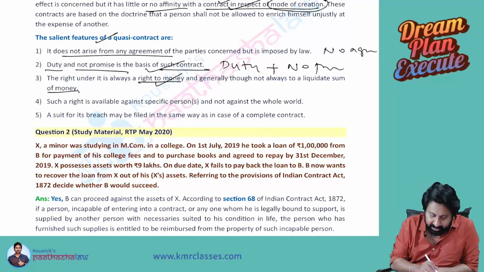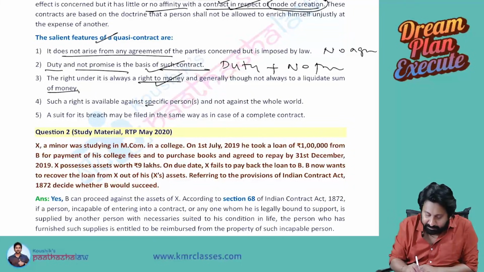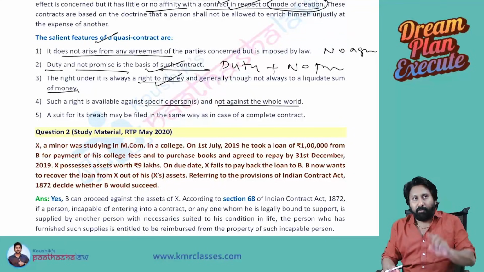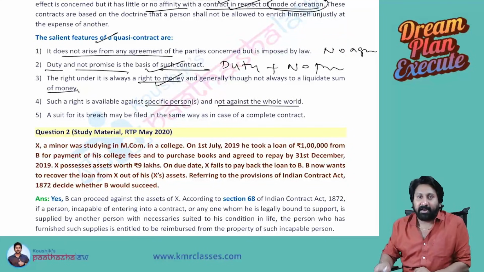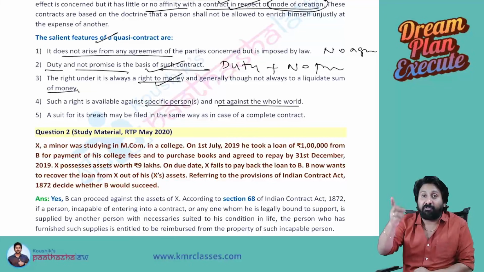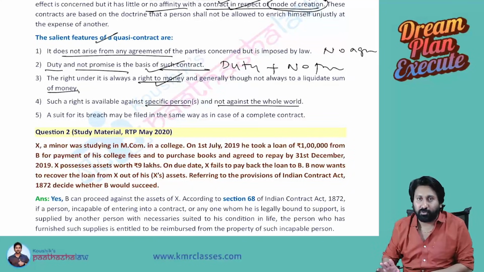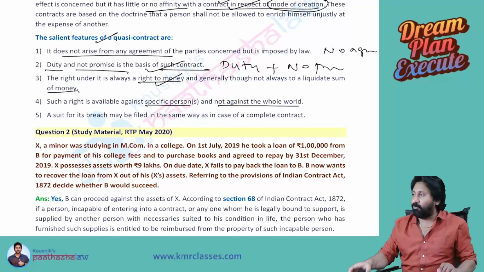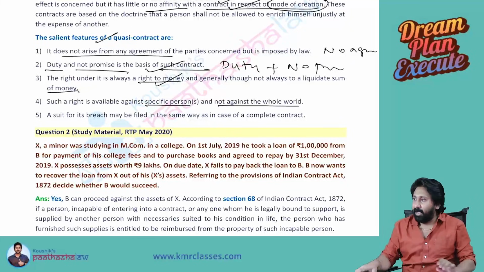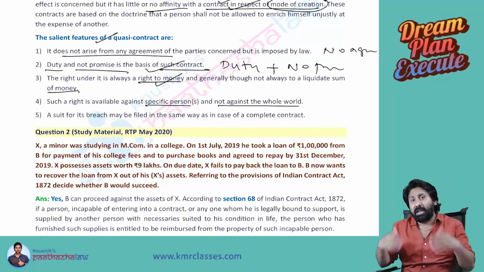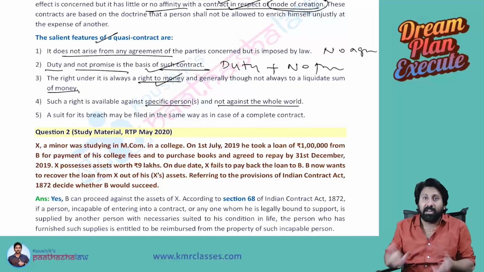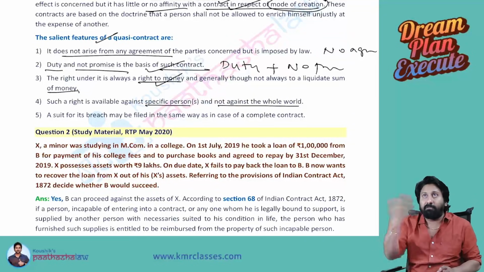Next, such a right is available against a specific person and not against the whole world, only against a particular person. Generally, an invitation or offer will be given to the public at large; whoever wants can accept. But a quasi contract is only between two persons. It cannot be with any other person. For example, if I want to sell this iPhone, the offer can be given to anyone, to the whole world.